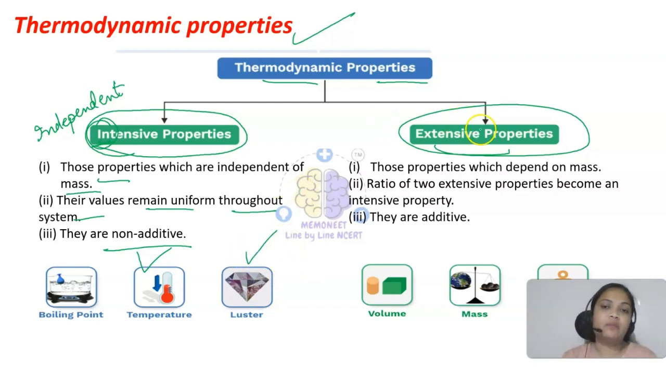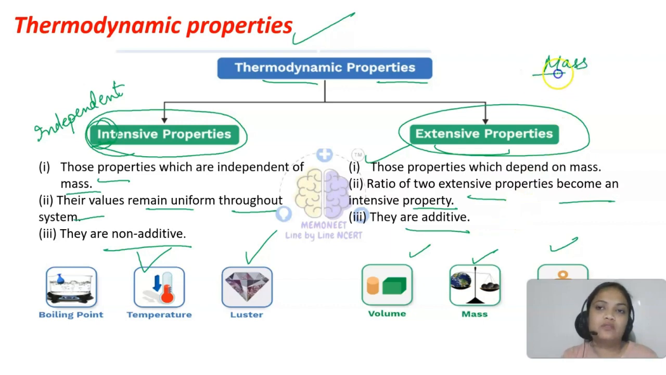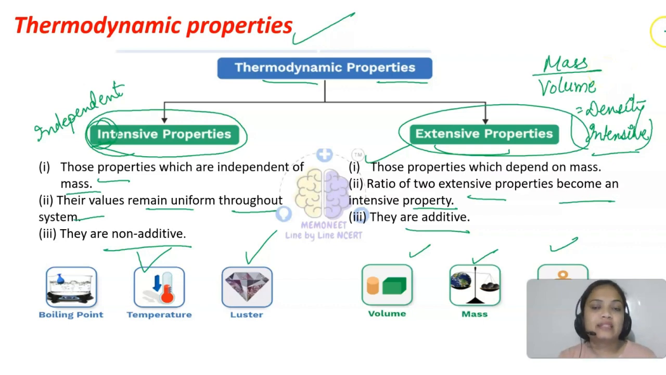Now, if I talk about extensive properties, those properties which depend on mass or the amount of substance that we are taking. But the thing is that they are additive, of course, like volume, mass, weight, of course, they depend on mass. And if you take ratio of two extensive properties, it becomes an intensive property. Let's say if I am taking the ratio of mass and volume. These are two extensive properties. So mass and volume becomes density. And density of a substance is an intensive property. See, that's what we want to explain. If you are taking ratio of two extensive properties, it is going to become an intensive property.